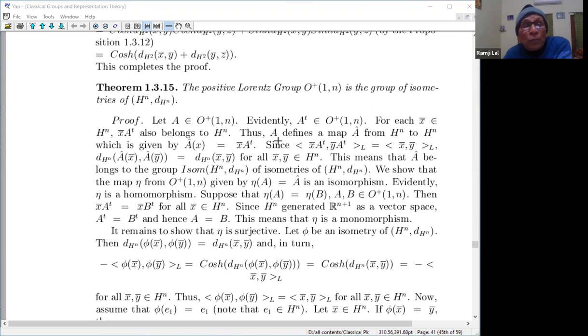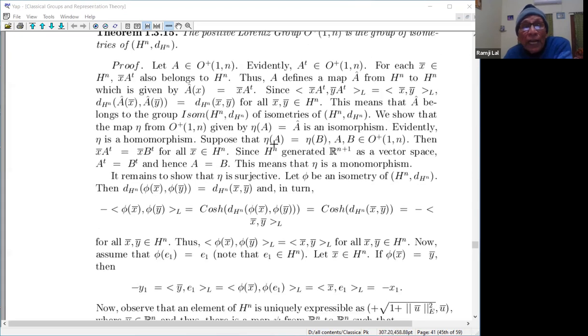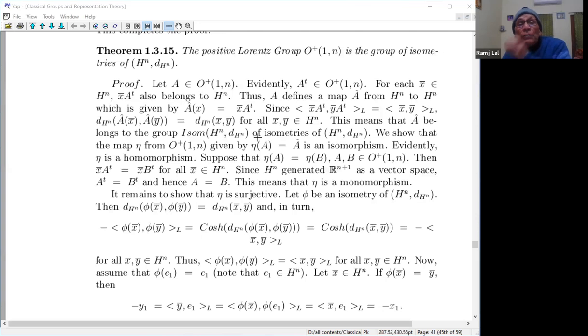So this is the group of isometry of this, and the proof is easy. So let me explain here. This is the group of isometry. So if you take A to be any orthogonal matrix here, then Lorentz orthogonal matrix, then it preserves Lorentz inner product, right? So, it preserves Lorentz inner product.